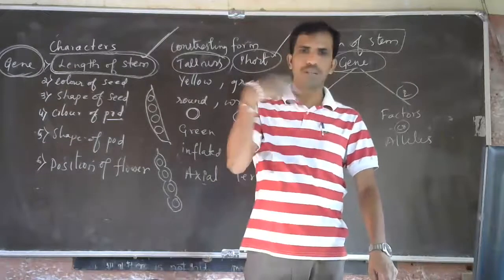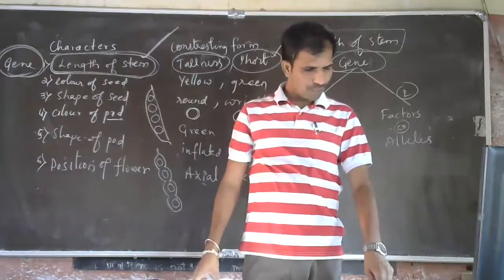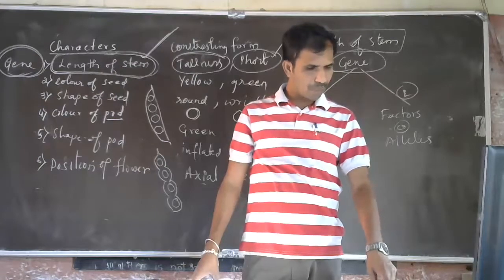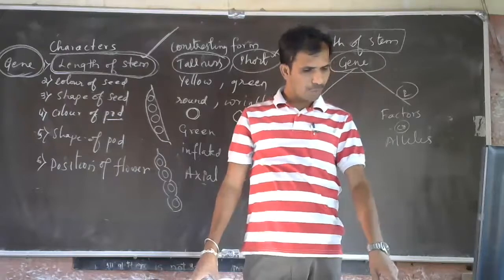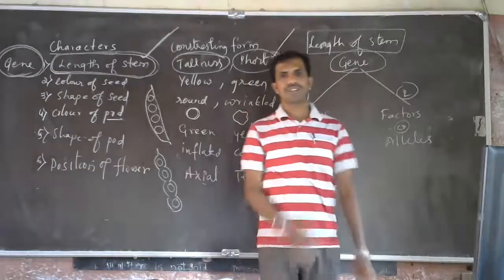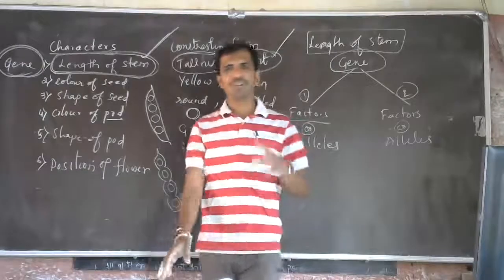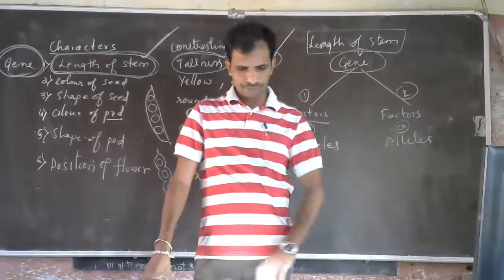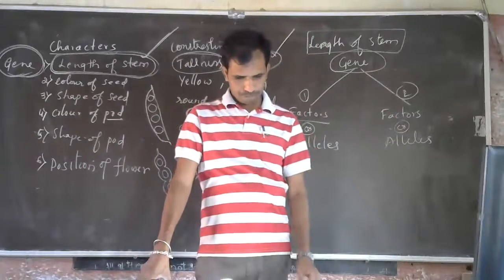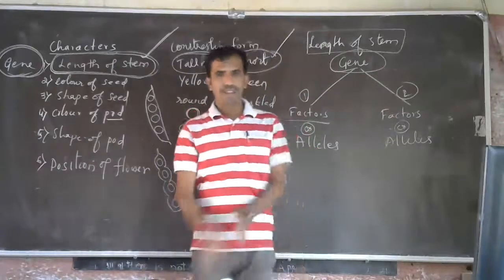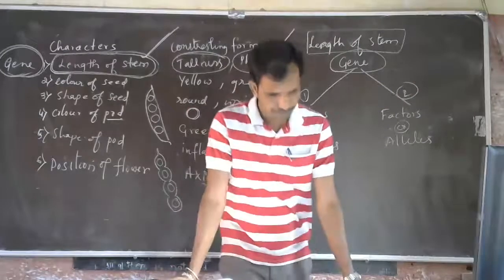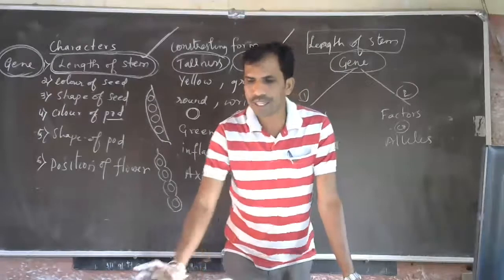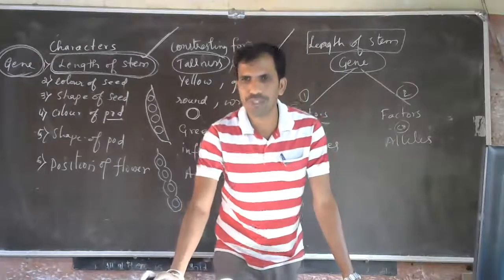That's why he could propose the law, and was the first one to keep count of the individuals exhibiting a particular trait in each generation. This helped him to arrive at the law of inheritance. Whatever pea plants he produced, on that basis only he proposed the law of inheritance. Is it clear? Any doubt? If you have any sort of doubt, please ask.